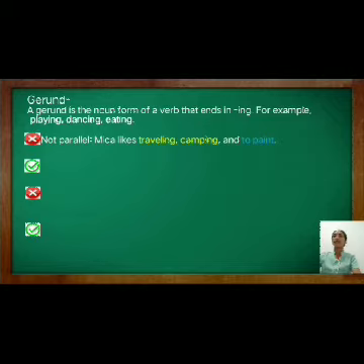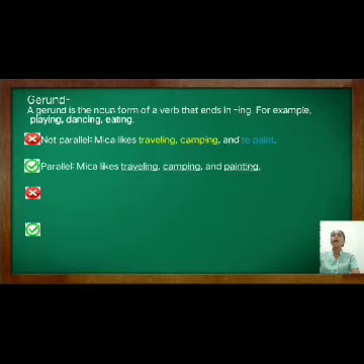So to make this sentence parallel, we have to change the word to paint, which is an infinitive form, into an ing form. We have to replace to paint with a gerund form, which is painting. So the parallel sentence goes like this: Mika likes traveling, camping, and painting.